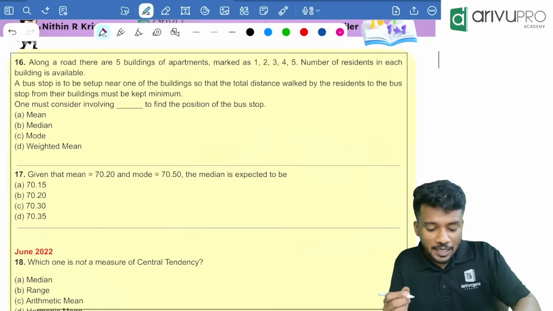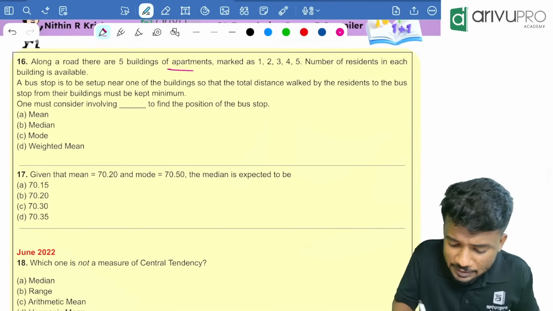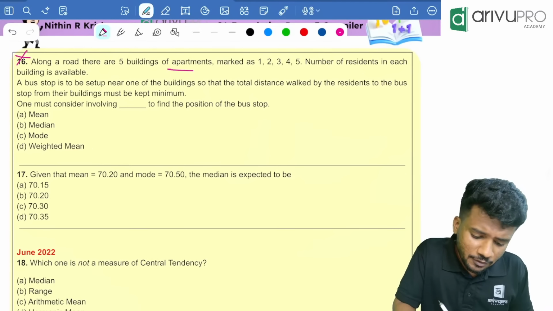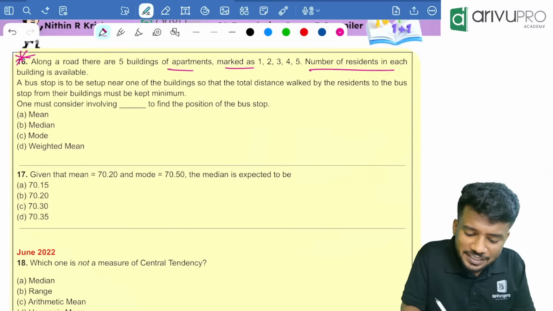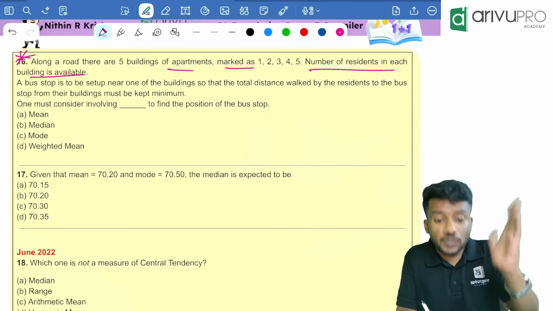Next question. Along a road, there are 5 buildings, apartments. We have solved this in our marathon. Marked as 1, 2, 3, 4, 5. The number of residents in each building is available.